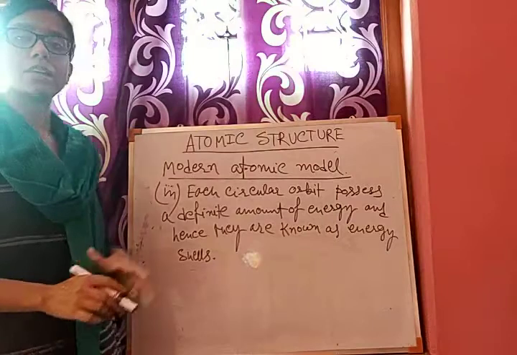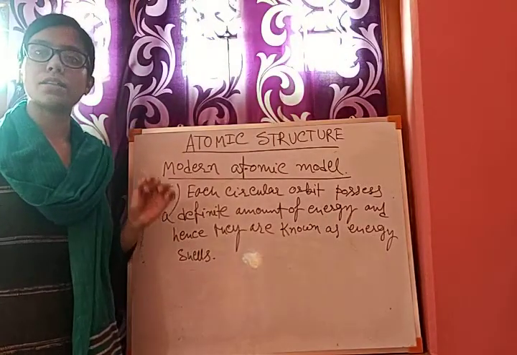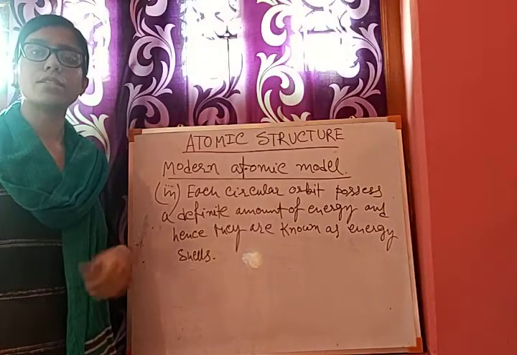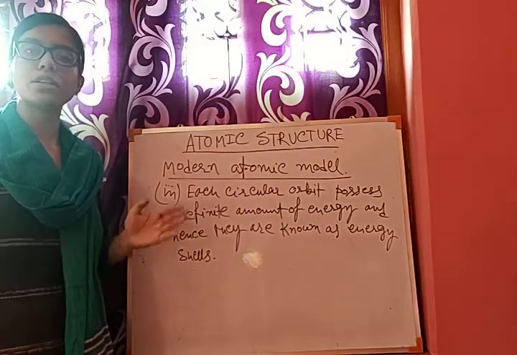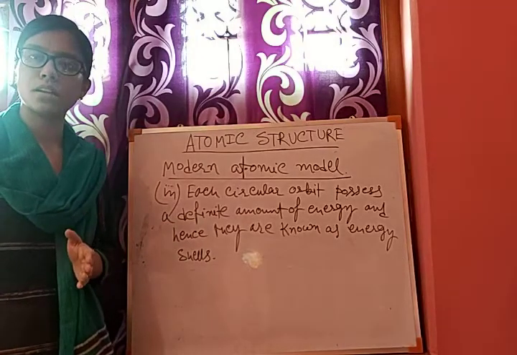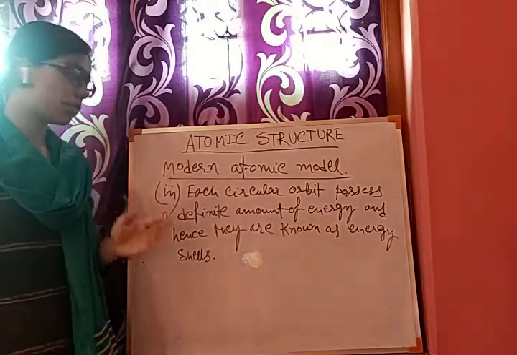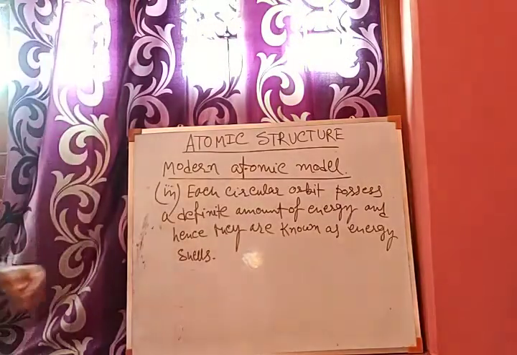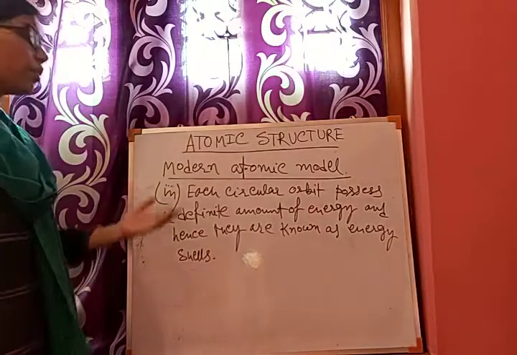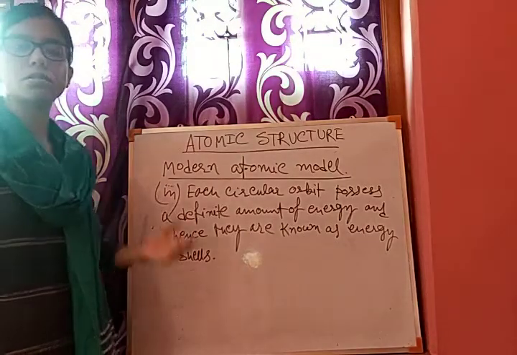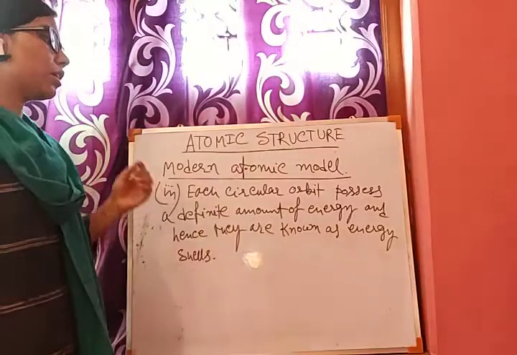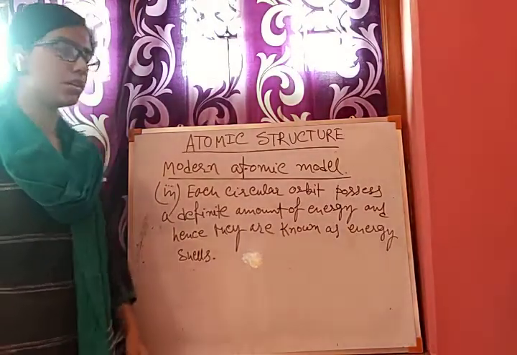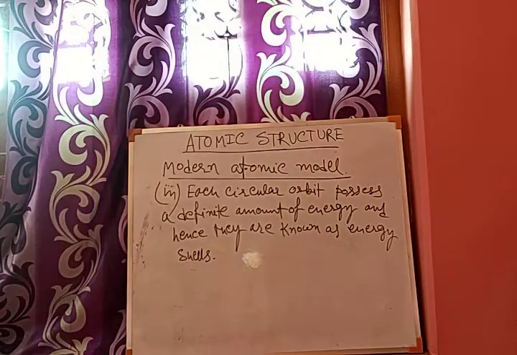So the cell that is closest to the nucleus has the least amount of energy, and the cell that is farthest from the nucleus has the highest amount of energy. When the distance from the nucleus is increasing, the energy of that orbit or cell is also increasing. Okay, so this is the modern atomic model. And obviously the fourth point is about electrical neutrality. That is, the number of electrons is equal to the number of protons, and so the whole atom is electrically neutral. So this is the modern atomic model.